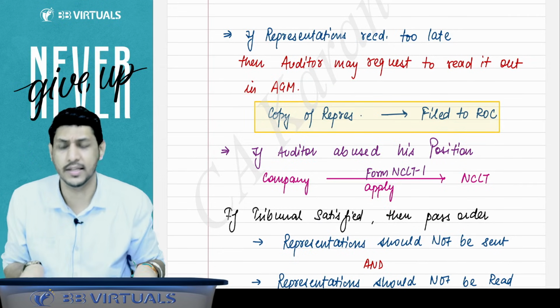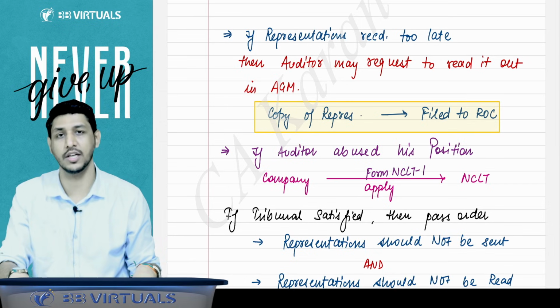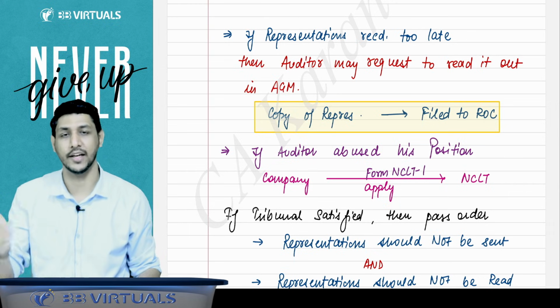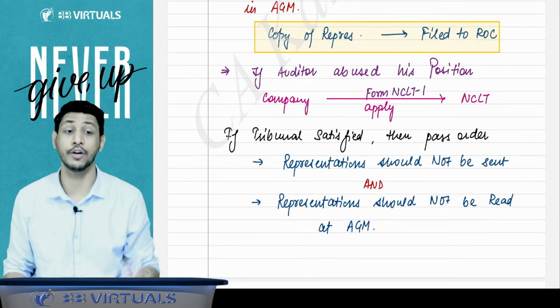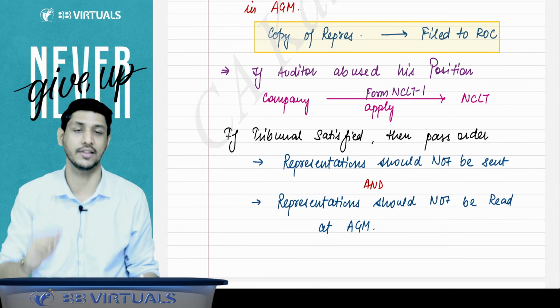But if the company sees that it is apparent that the auditor has abused his position, he has misused this authority, and the auditor has gained unnecessary publicity and things of that kind, then the company will apply to the NCLT and the NCLT will order the company that this should not be circulated and should not be read in the general meeting.